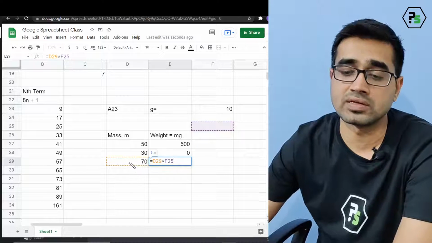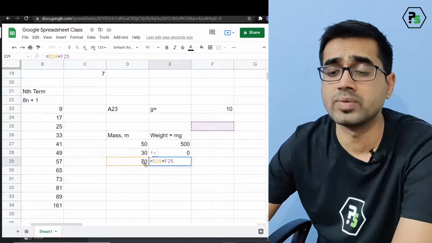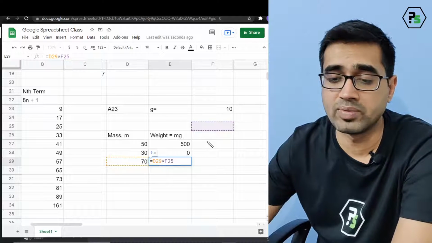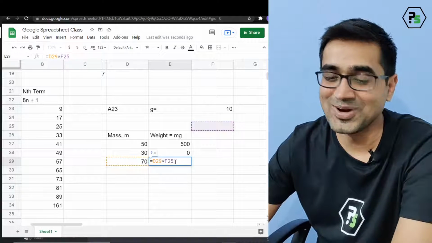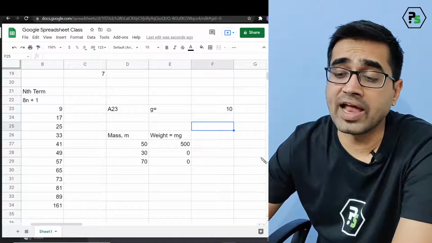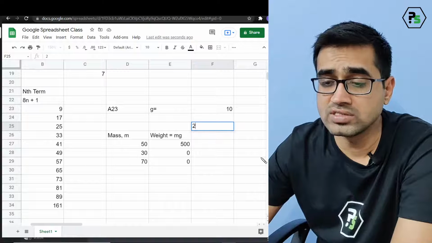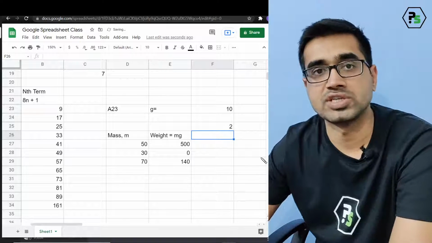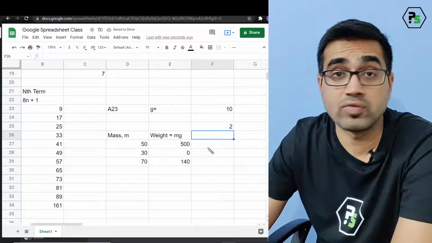You can see this has become orange and this has become purple, whatever you call them, and they are multiplying and giving us this value. If I put a value, let's say 2 here, you will notice the value changed. So this is the controlling value, which we don't want.